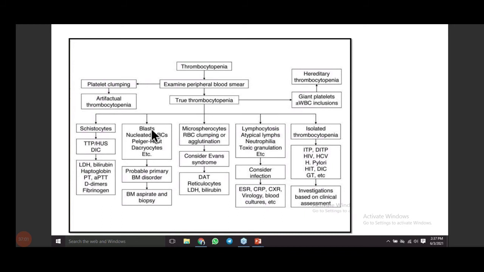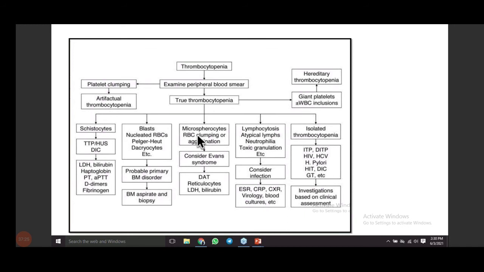Then, if you are seeing any kind of blasts in the peripheral smear itself, nucleated cells or Pelger-Huet cells, dacrocytes, etc., then you may be dealing with a leukemia or a primary bone marrow disorder. So the next step will be that you ask for a bone marrow aspirate or biopsy.